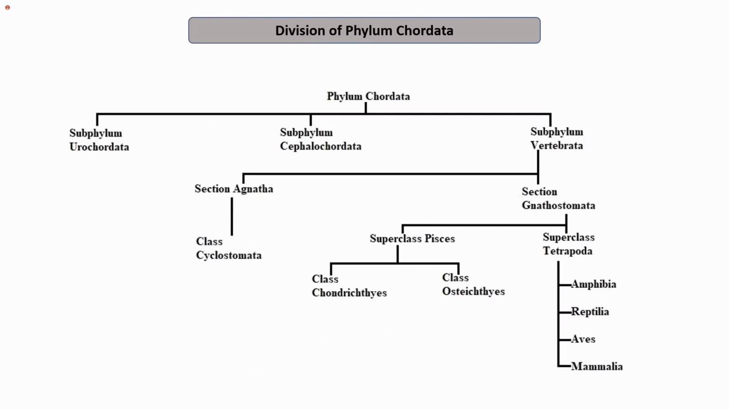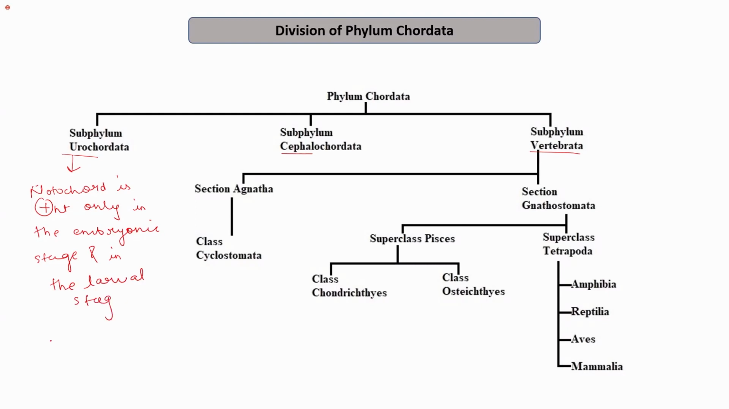So phylum Chordata is broadly classified into three subphylums, which are subphylum Urochordata, subphylum Cephalochordata, and subphylum Vertebrata. So we discussed the Urochordates, that these animals are more closely related to subphylum Vertebrata, and in these animals, notochord is present only in the embryonic stage and in the larval stage.